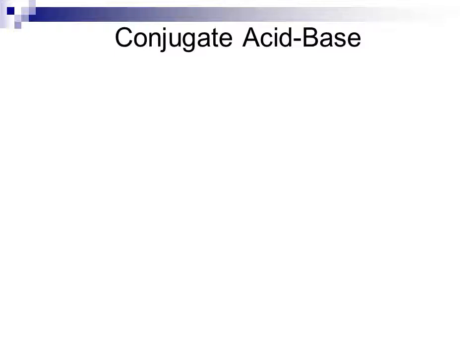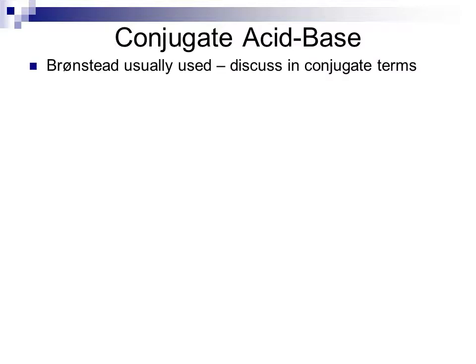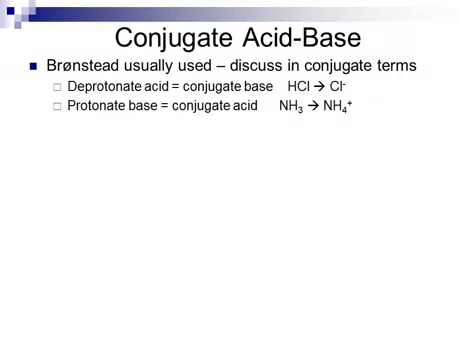Now, most of the acids that we deal with in terms of Bronsted-Lowry theory deal with what we call conjugate acid-base pairs. Bronsted theory will discuss these conjugate acid terms. A deprotonation of an acid will form a conjugate base. So HCl, losing its H plus, forms Cl minus. Cl minus is the conjugate base of HCl. If I were to protonate a base, I form its conjugate acid. So NH3 gaining an H plus forms NH4 plus as the conjugate acid of NH3.